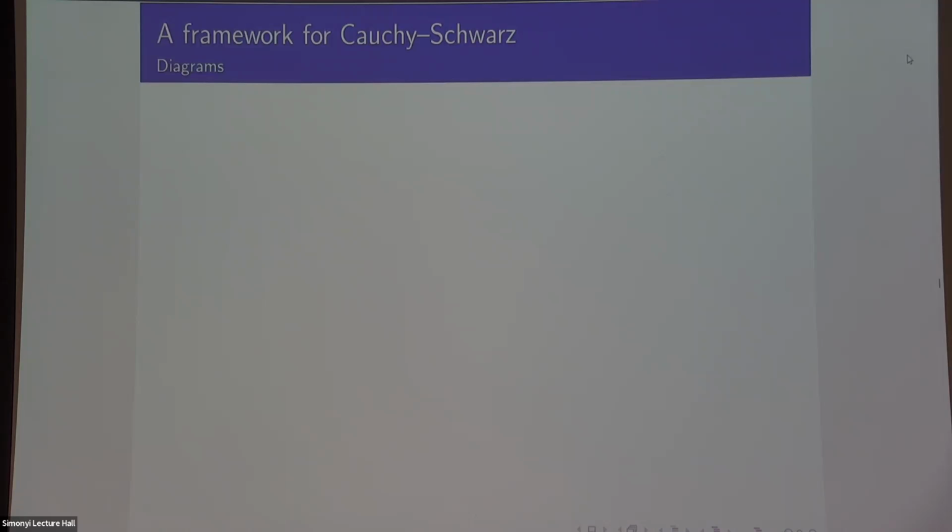So I just can't write everything explicitly. It's hopeless. If you try and go down that route, you just drive yourself mad. So we need some other formalism for talking about what's going on when we apply Cauchy Schwarz a bunch of times that's more sophisticated than just writing the equations.